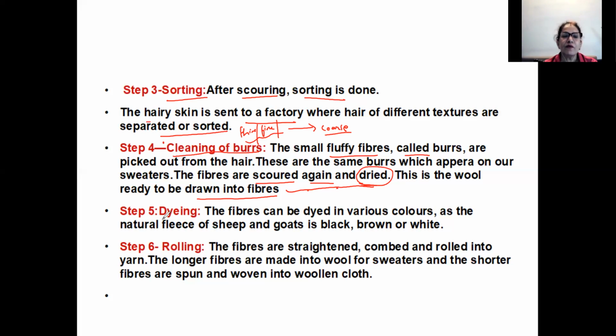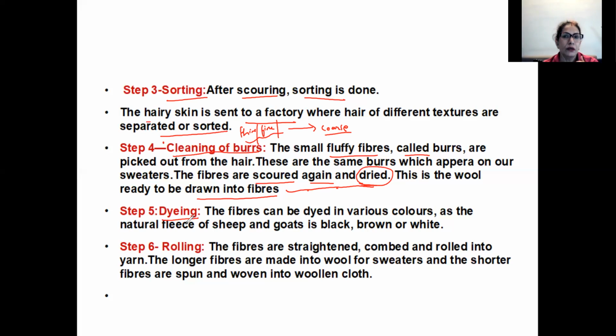Then step 5 is dyeing. Now we know that sheep are either black or white, or maybe brown also, so we'll get only 3 colors. But then how is it that we get wool of red, blue, pink, multicolored, magenta, light blue, dark blue, ink blue, violet, purple, so many colors?